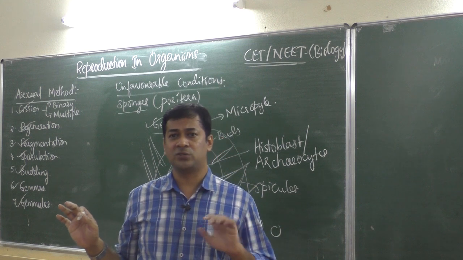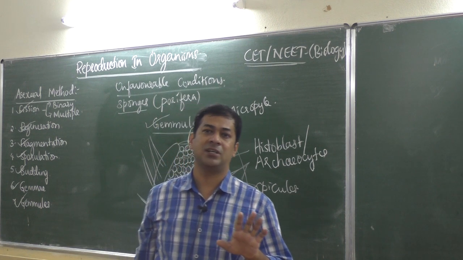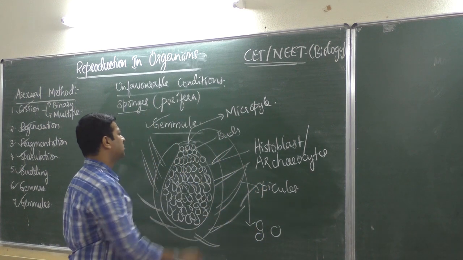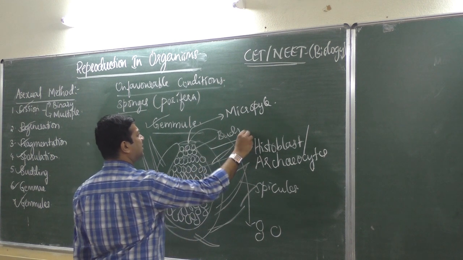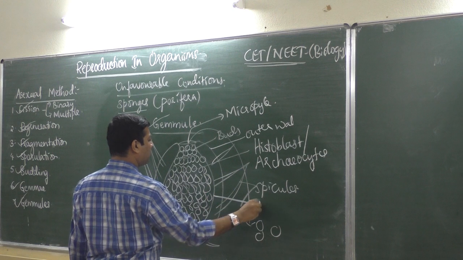When environmental conditions are not suitable, it is unfavorable conditions, then only it produces a flask-like structure. Okay, no need to write, this is the outer wall, this is the inner wall.